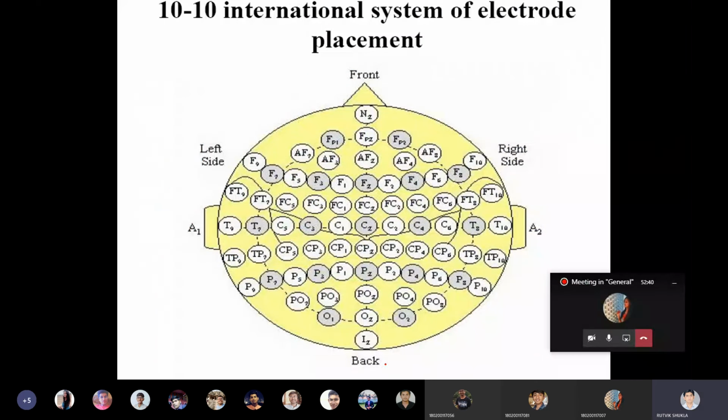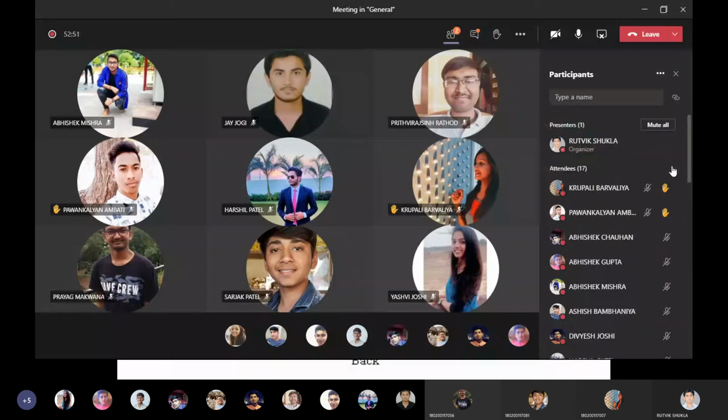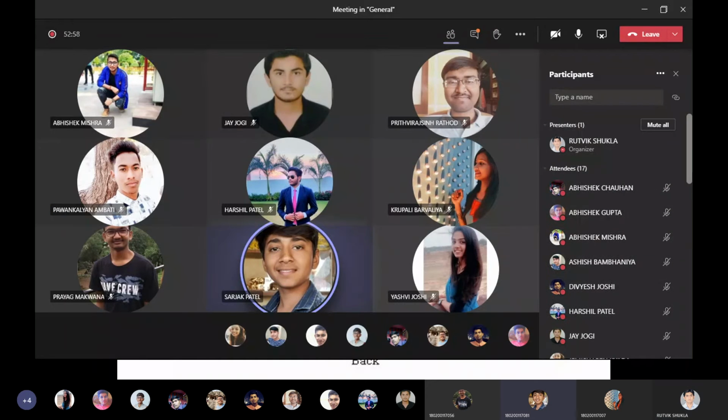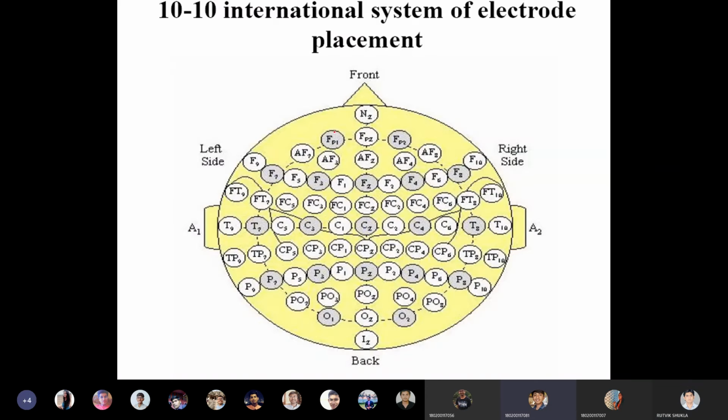Now this is called the 10-10 International System of Electrode Placement. Now what is the difference? What do you think looking at it? Anyone wants to say anything? Yes, 10-10. All at 10%. It means the number of electrodes in this case are more. So here you can see, in this case you have a total of 64 electrodes.